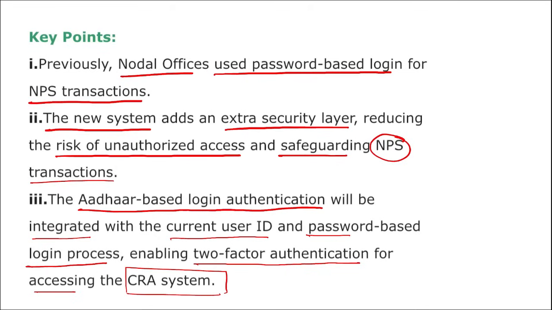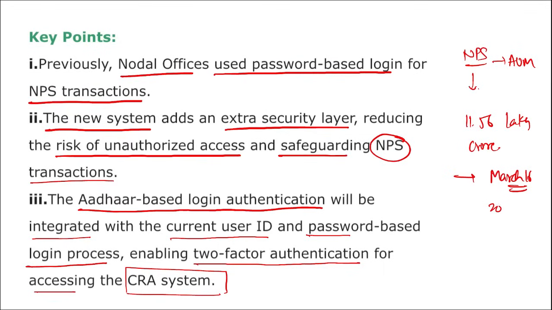Right? And remember, for NPS, the National Pension System, the assets under management have been growing steadily, with an overall AUM exceeding 11.56 lakh crore rupees as of March 16, that is 16th of March 2024, and this is 30% higher compared to last year.